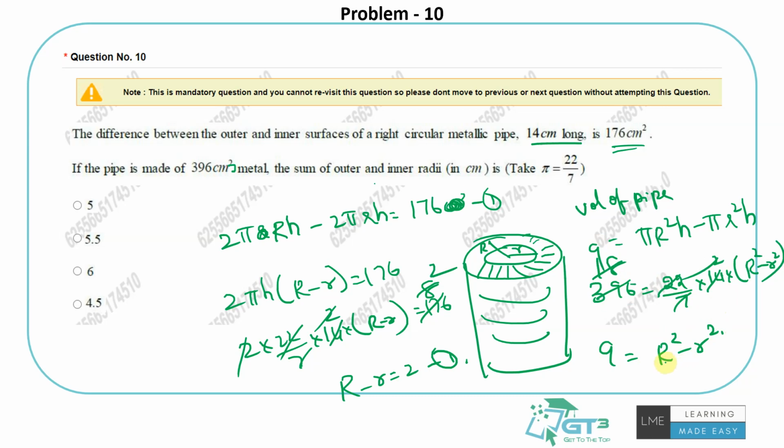So a square minus b square is a minus b into a plus b, so R minus r into R plus r equals 9, and I know R minus r is 2. So 2 into something is 9, 4.5 is the sum of the radii. That's what they're asking. So that's the answer, option D, 4.5. Right. Simple one if you understand what the definitions are. There's a mistake with this volume, it should have been centimeter cube, but once you know how to deal with hollow pipes, I think this would not be a big problem.